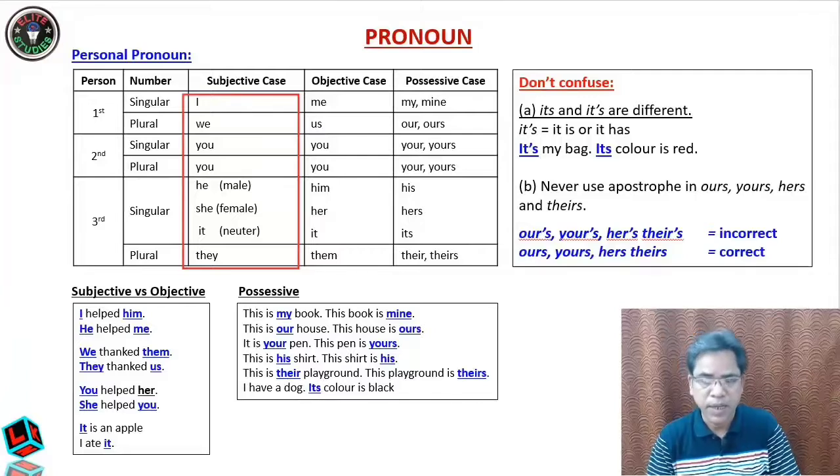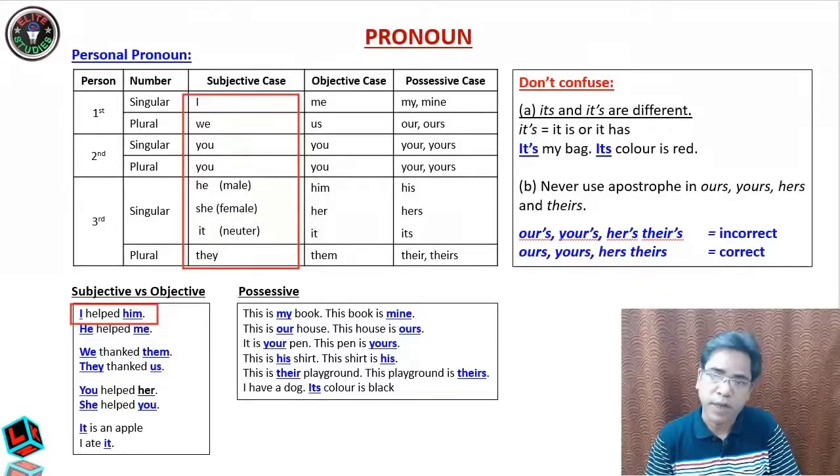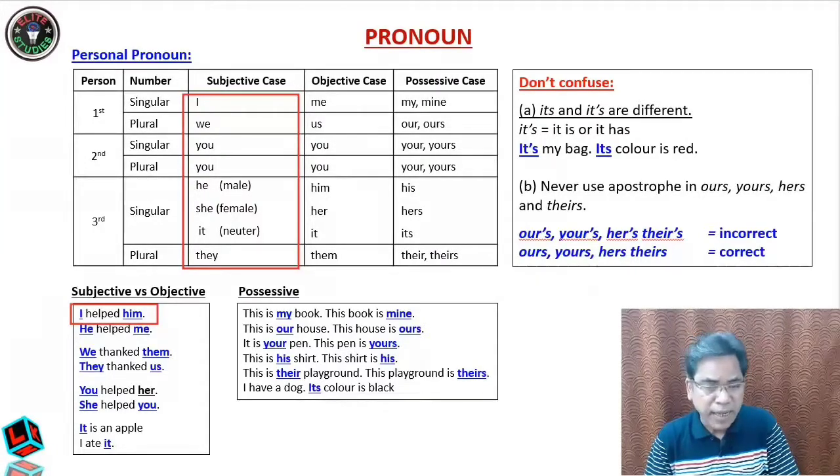You see, when I write "I helped him," I is the subject, him is the object. The very simple rule is, helped is the verb. The pronoun which comes before the verb, that is the subject, and the pronoun which comes after the verb, that is the object. So here I is the subject, him is the object. Since I is in the subject case, you are using the subject pronoun.